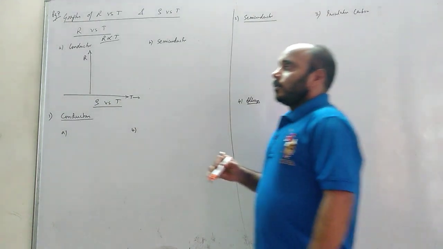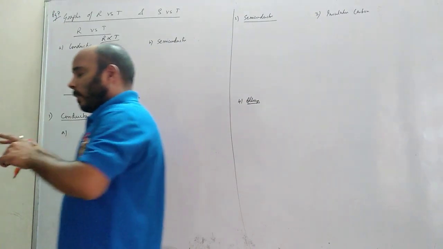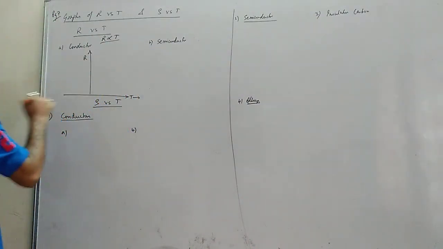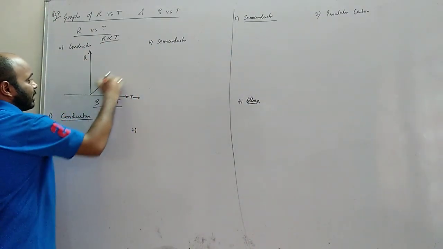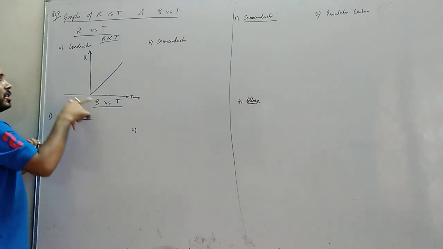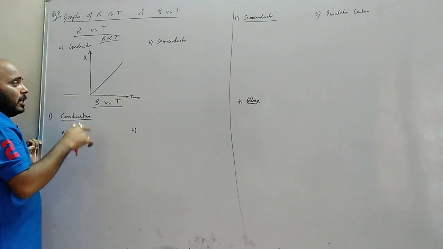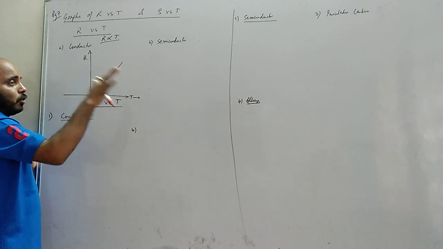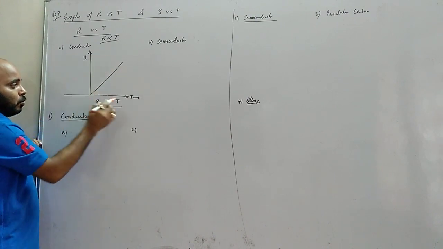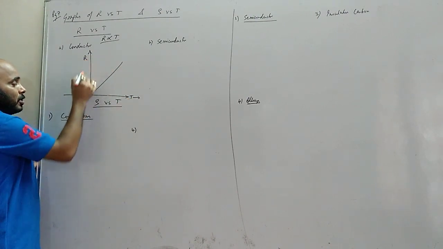Now, taking this into mind, we will draw the graph. In books, the graph is like this. Resistance is increasing, temperature is increasing. But if you draw a graph like this, it is basically wrong. Why? This graph shows when the temperature is zero, resistance is also zero.